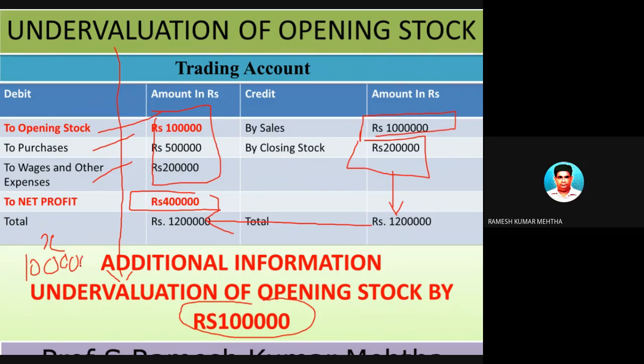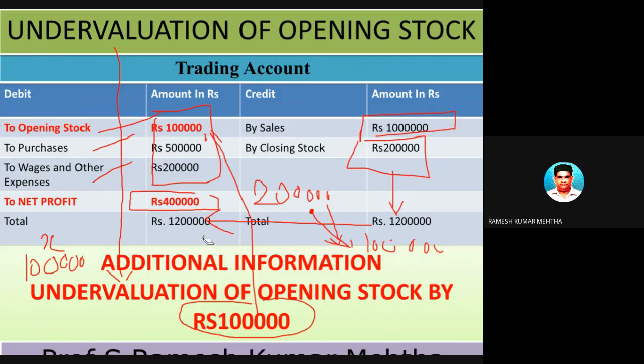So what it means in this case is that the opening stock was 2 lakh. You have to just add this 1 lakh to the 1 lakh. So the original opening stock was 2 lakh rupees, but they have shown this opening stock as 1 lakh rupees. That is undervaluation. So undervalued by 1 lakh rupees.